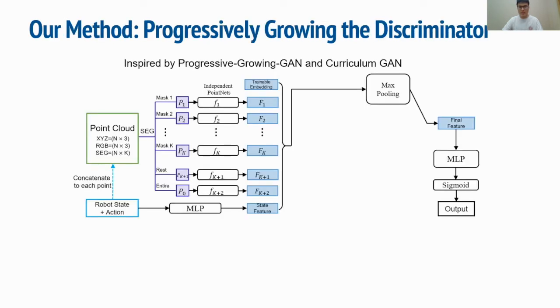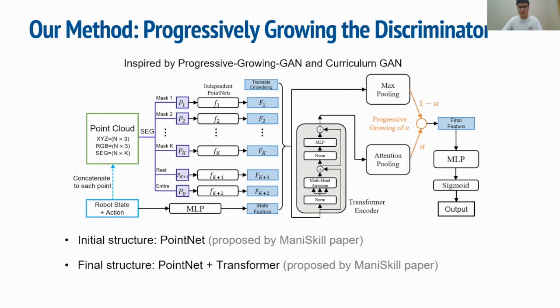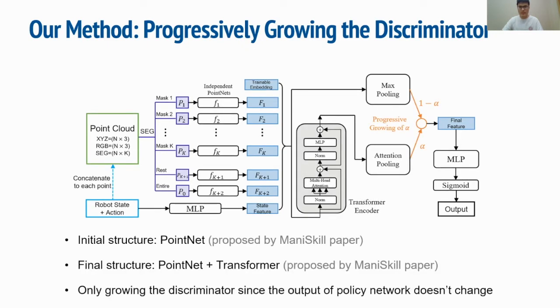Inspired by progressive growing GAN and curriculum GAN, we propose to progressively grow the architecture of the discriminator of GAIL during the training to alleviate the imbalance. More specifically, we let the discriminator evolve from a simple initial architecture, which is the PointNet, to a more complex one, the PointNet plus transformer. In this case, the discriminative power is gradually increased.